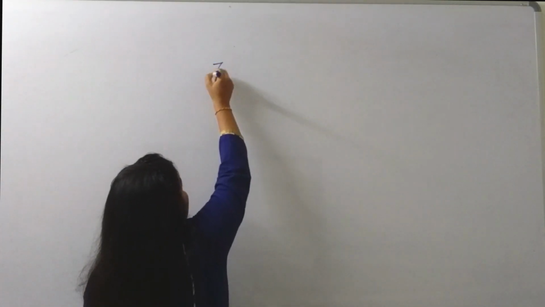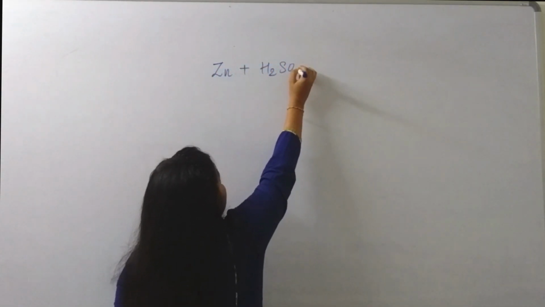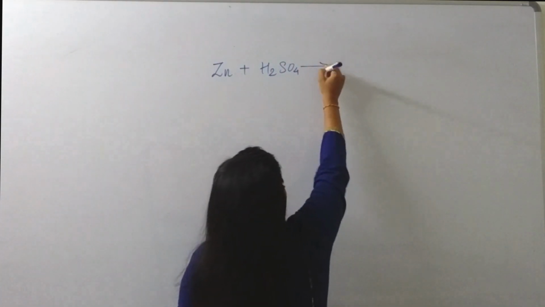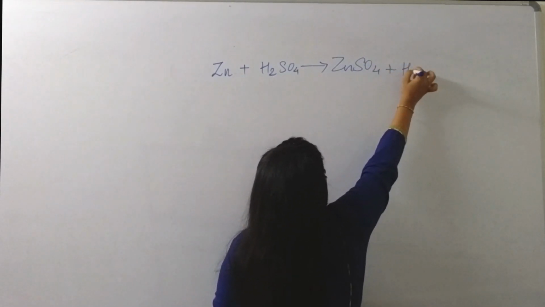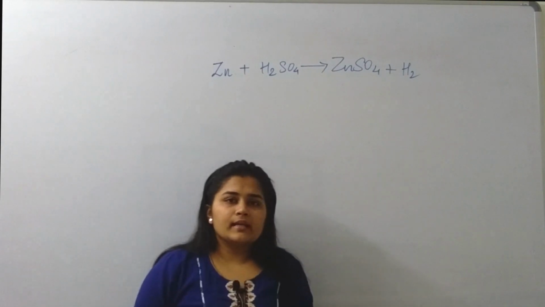Let me write the short form directly. Zinc plus H2SO4 is sulfuric acid gives us zinc sulfate plus H2, hydrogen gas is liberated.